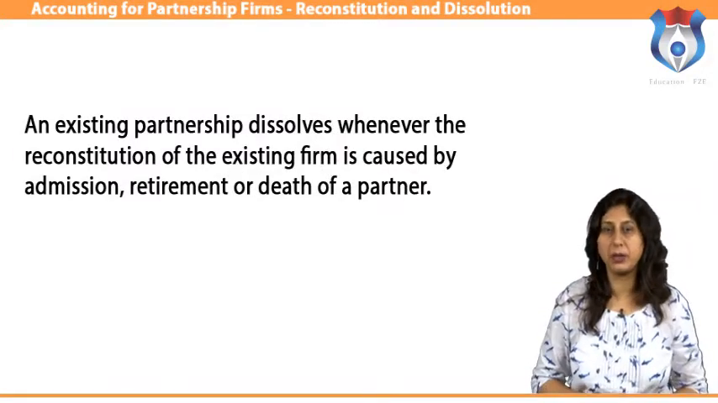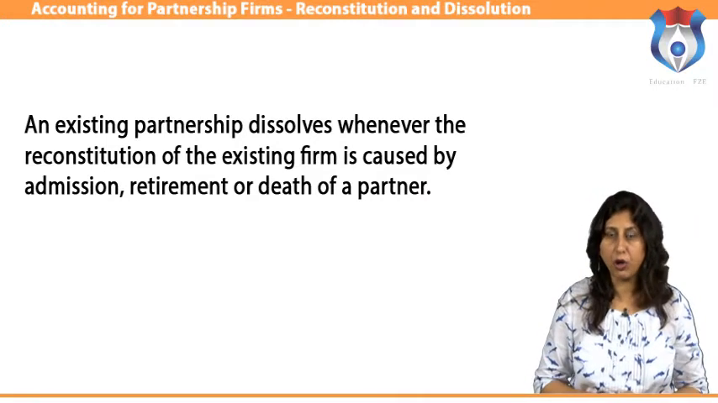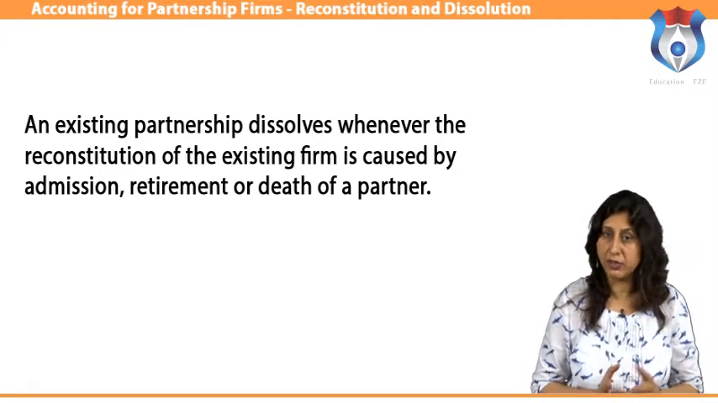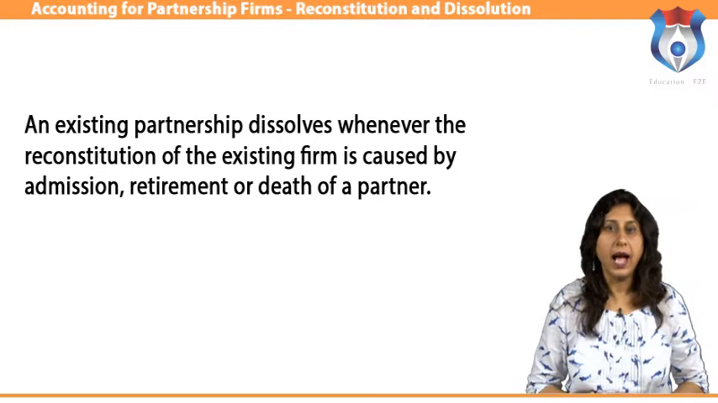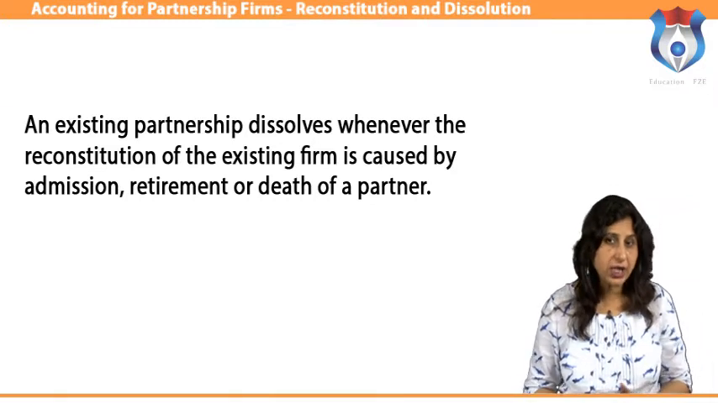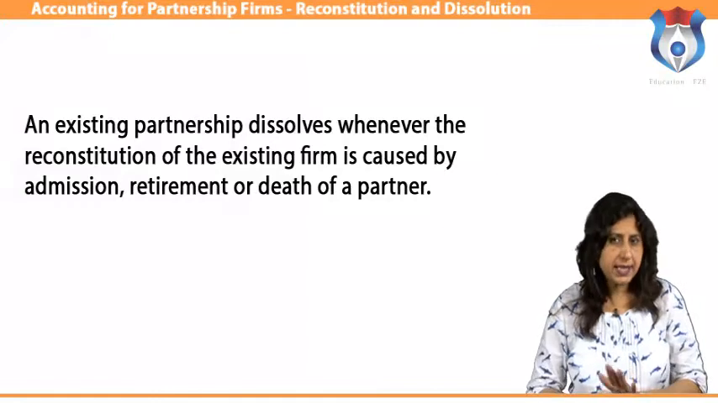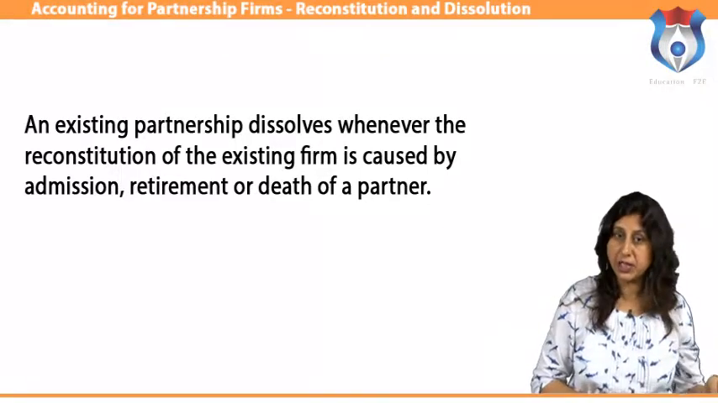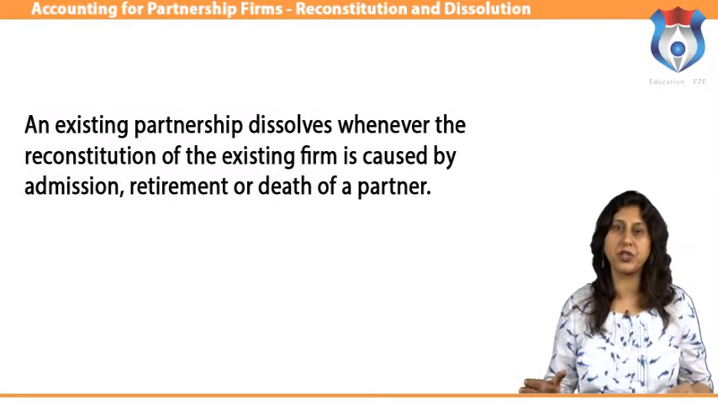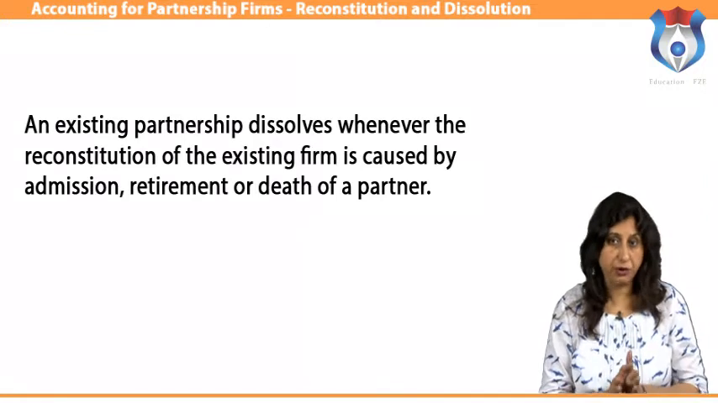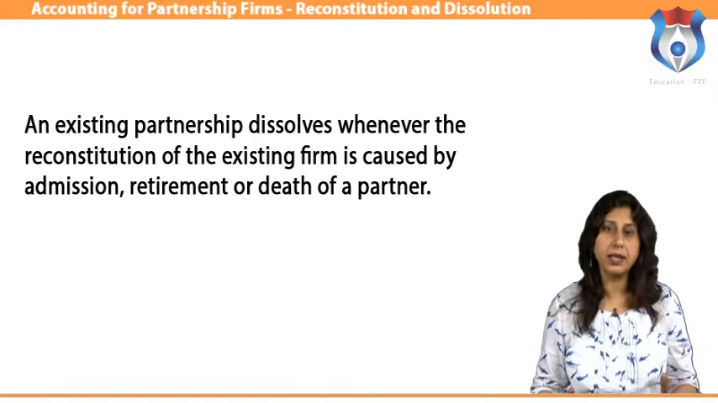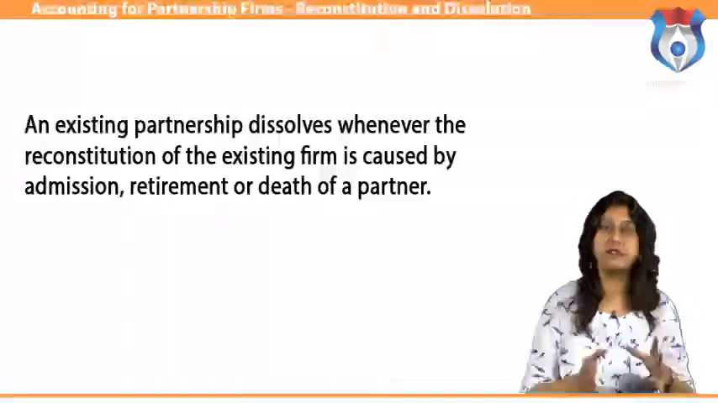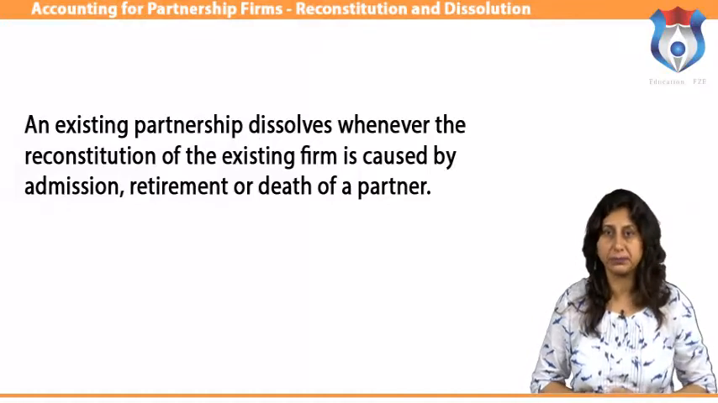Dissolution of a partnership firm. An existing partnership dissolves whenever the reconstitution of the existing firm is caused by admission, retirement or death of a partner. However, the dissolution of partnership does not lead to the dissolution of the firm since the two situations are different. In case of dissolution of partnership, the firm continues, only the partnership relation is reconstituted, but in case of dissolution of firm, not only partnership is dissolved, but the firm also loses its existence, implying thereby that the firm ceases to operate as a partnership firm.